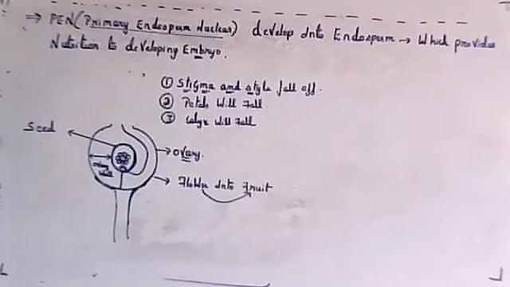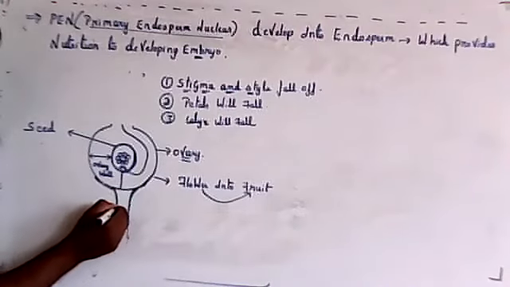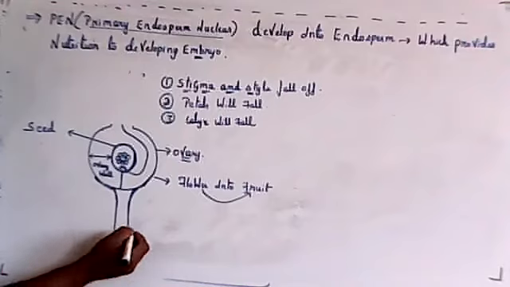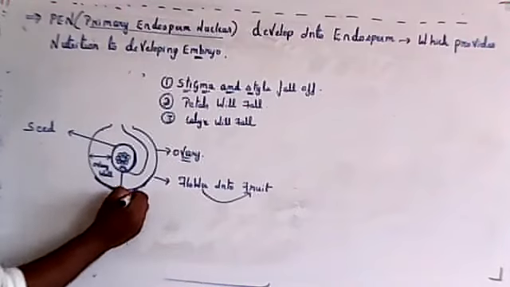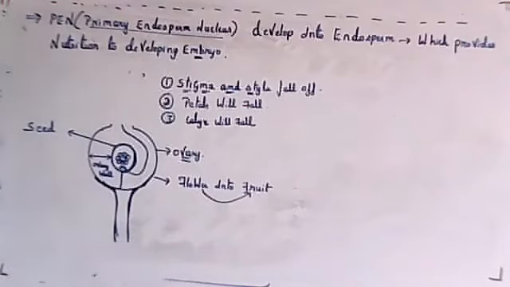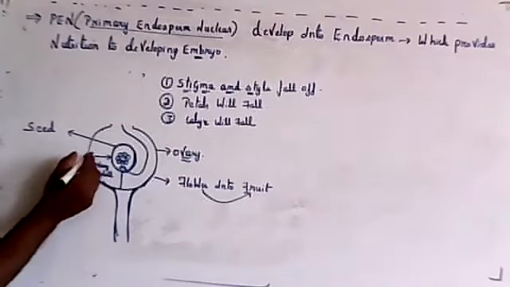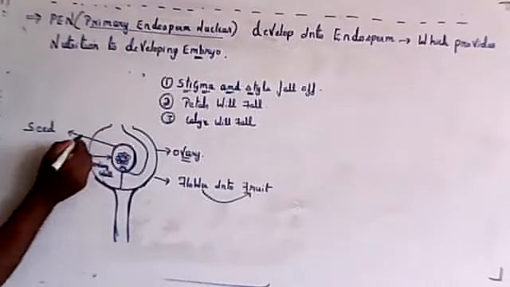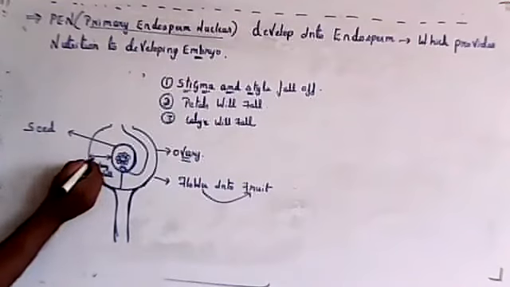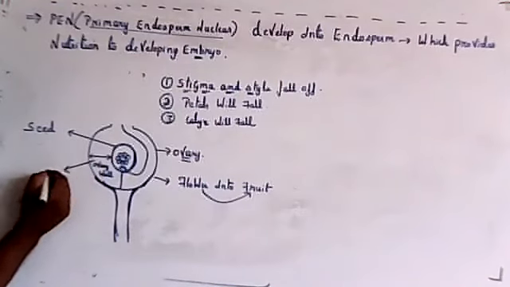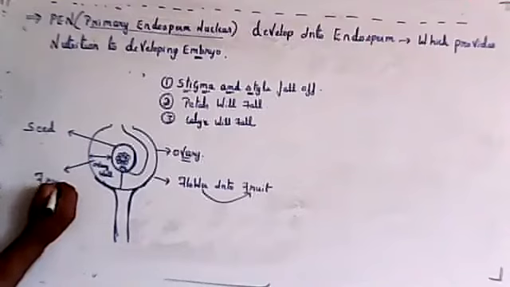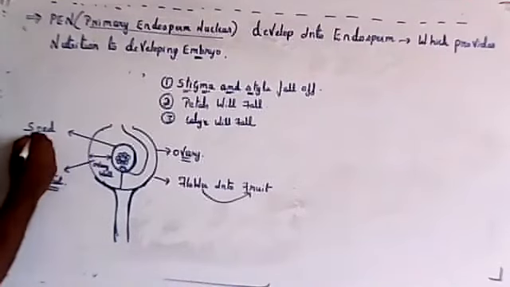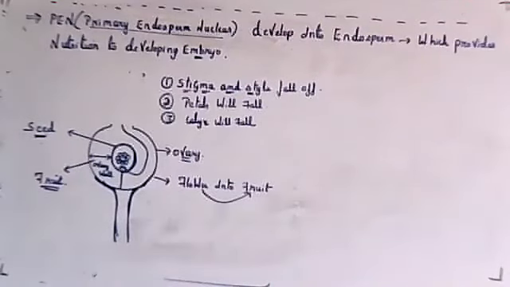It is still attached to the mother plant. The ovule is getting converted into a seed, and the ovary wall will get converted into a fruit. So this has converted into a fruit-like structure.